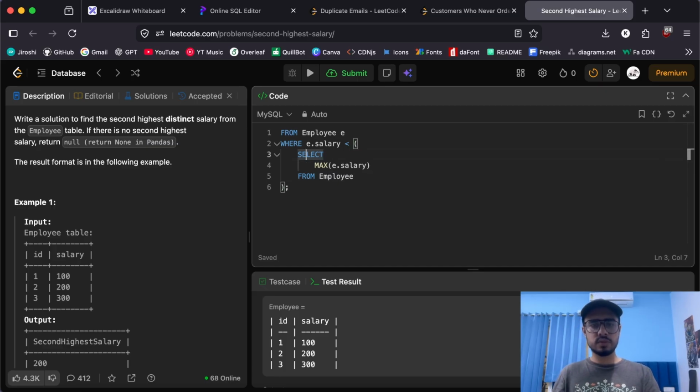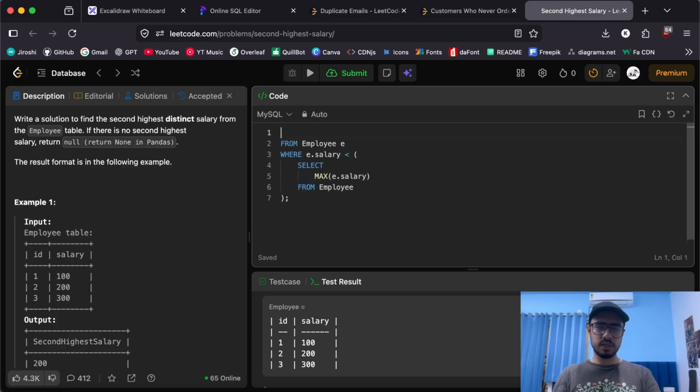So this will give out a scalar value. It will check the whole table for the maximum salary and give it out as the output of the subquery. So we have a scalar which we are comparing to our current salary, that is E dot salary, which should be less than this subquery. So what will happen is it will create an in-memory table for all those values in the employee table where each salary is lesser than the maximum one. So now we can try to select it.